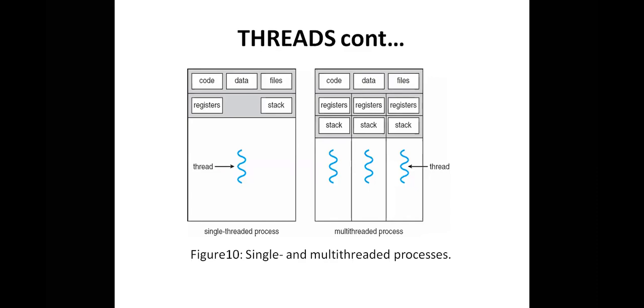What is a multi-processor system? It means multiple processors are available, that means 4 CPUs or 3 CPUs are available. We assign each thread to an individual CPU, so that all the CPUs can take different threads and run them concurrently. So automatically the computational speed up is more, that means threads take less time for execution, while a single process takes more time to complete its execution. That is the difference between a process and a thread.